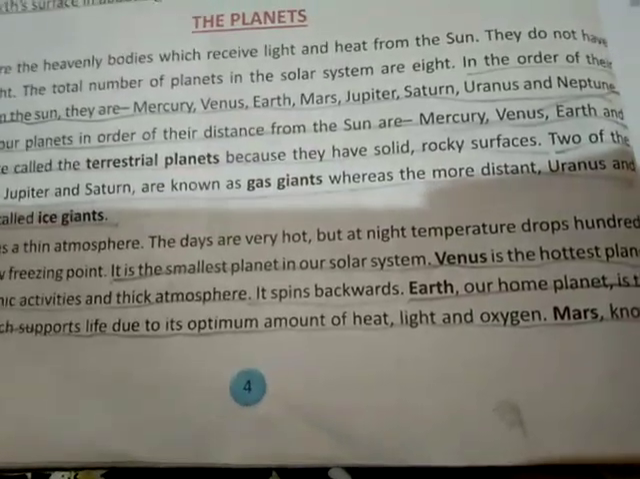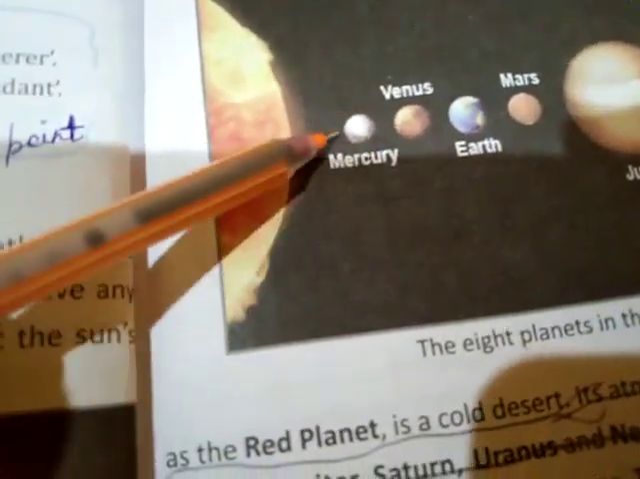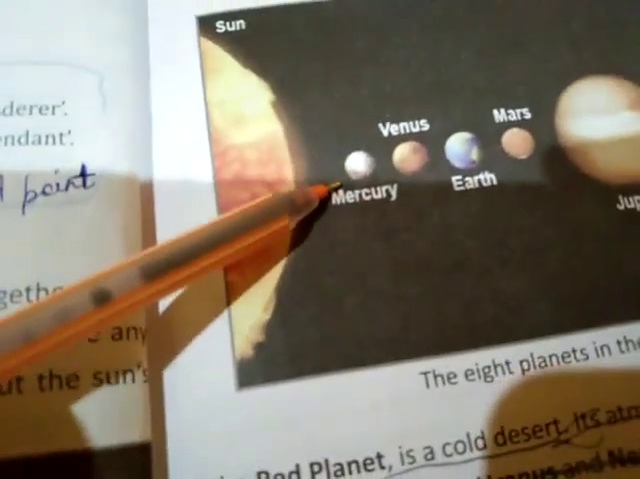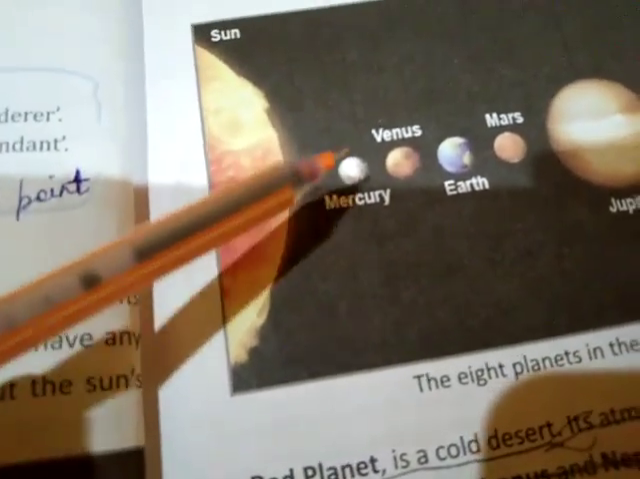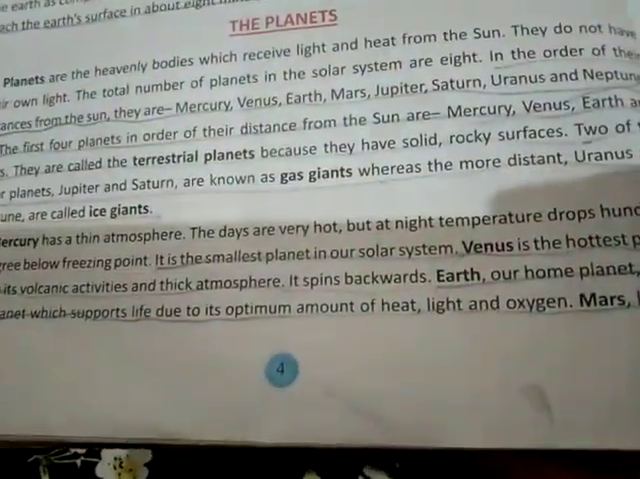So the temperature or conditions are uneven. It is the smallest planet in our solar system. You can see Mercury is nearest to the sun, days are very hot and nights are 100 degrees below the freezing point. Other things we will study in our next video.